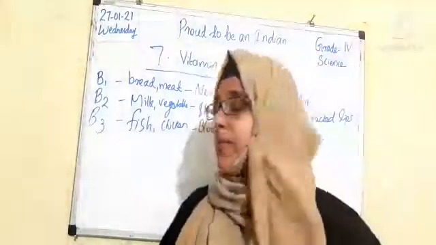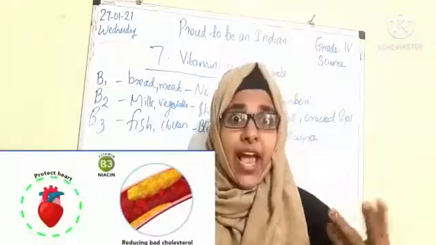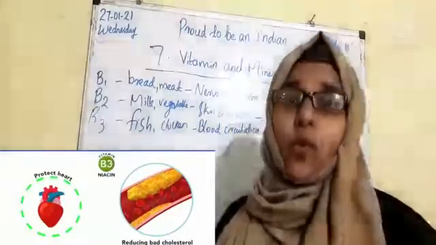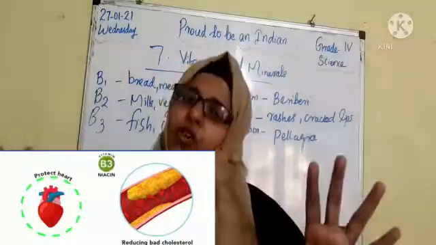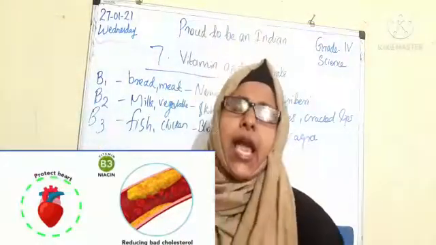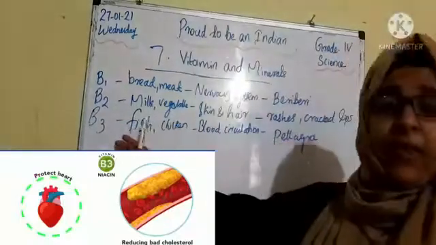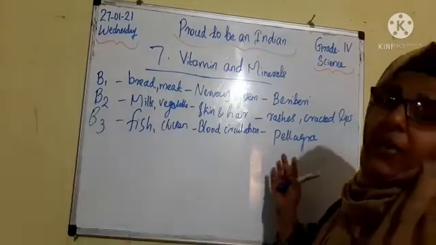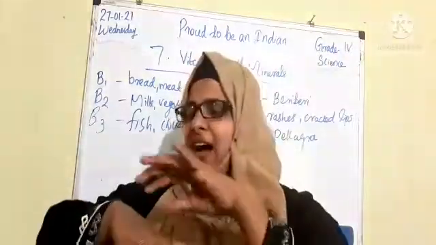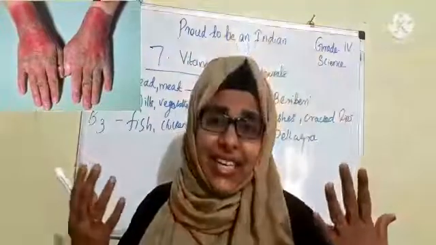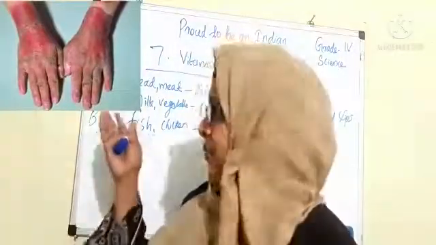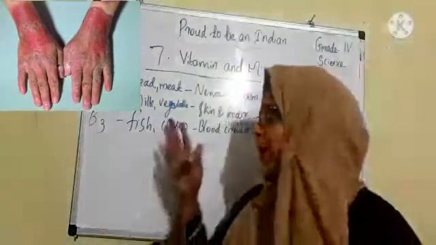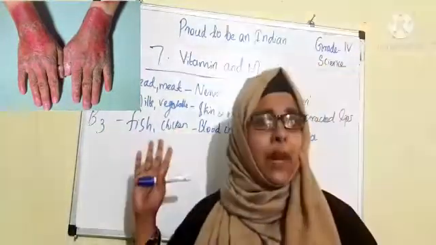Next, we can check about vitamin B3. The main sources of vitamin B3 rich food are fish and chicken. Vitamin B3 helps for good blood circulation in our body and also proper functioning of our nervous system. Okay, and lack of vitamin B3 will cause a disease called pellagra. The main symptoms of pellagra are inflamed skin and diarrhea. Look at the picture, you can see the inflamed skin of the hand. So these are the main symptoms of lack of vitamin B3.